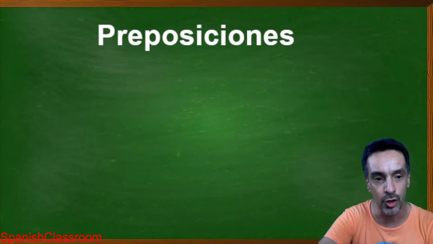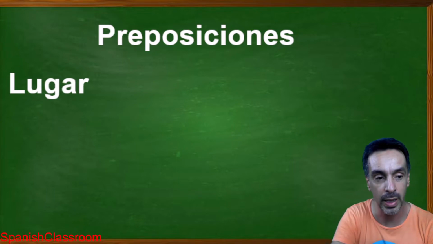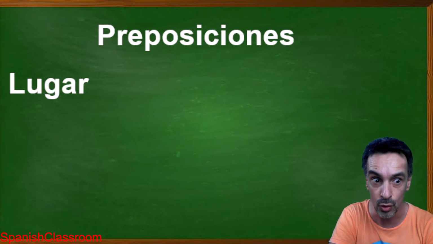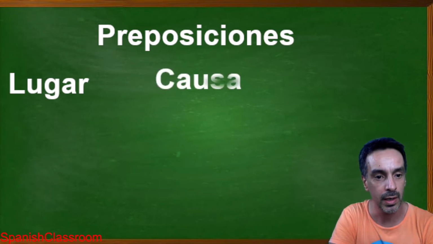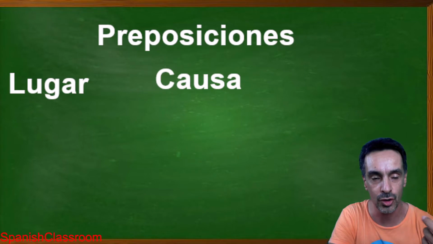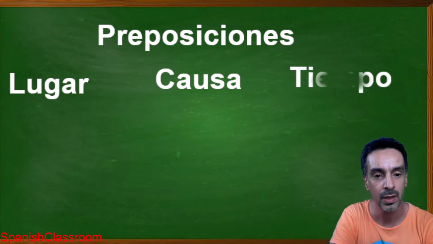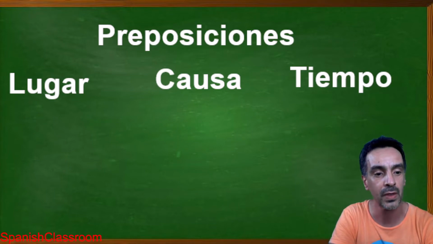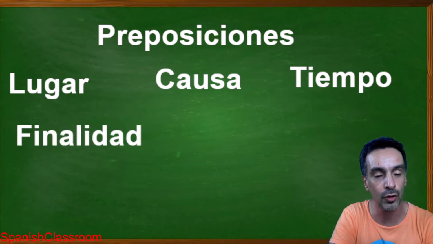Preposiciones en español, or prepositions. We have many. We have prepositions when they refer to a place, lugar. Then causa, causal, which gives you a cause. Then time, prepositions that mark timing. And also finality, una finalidad.